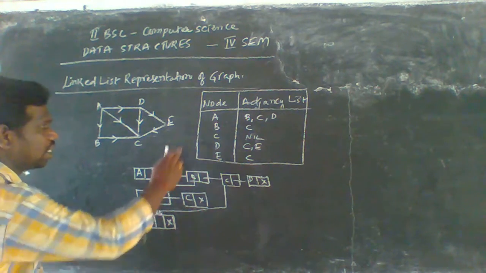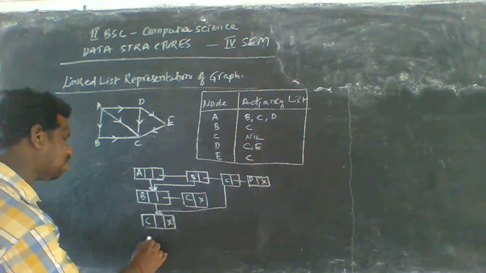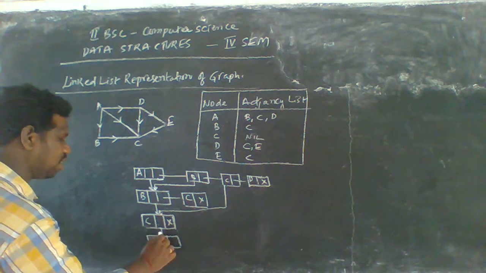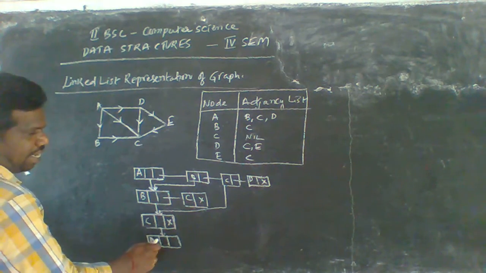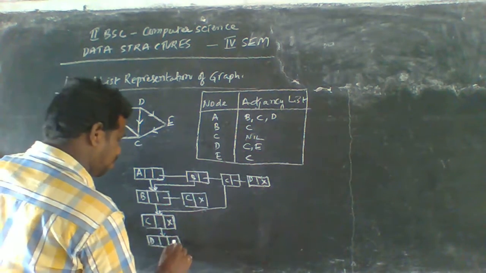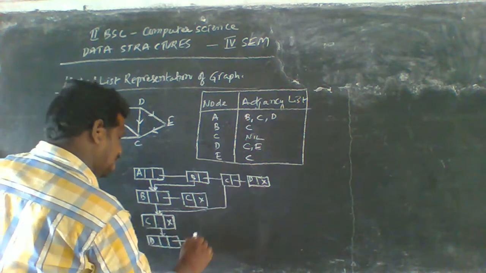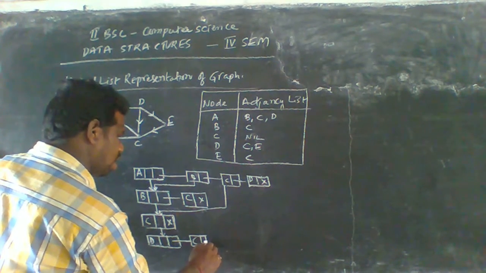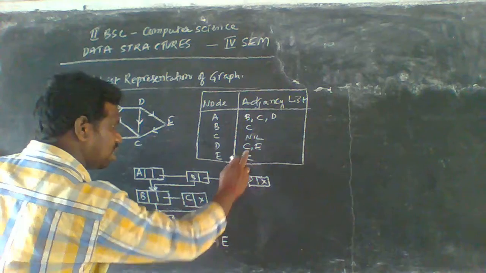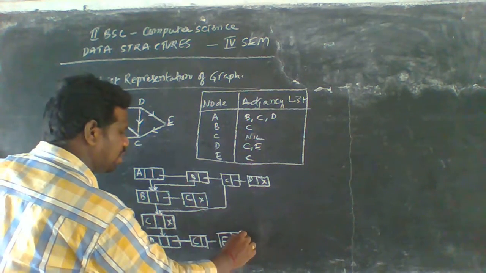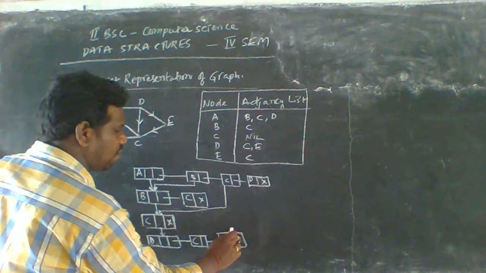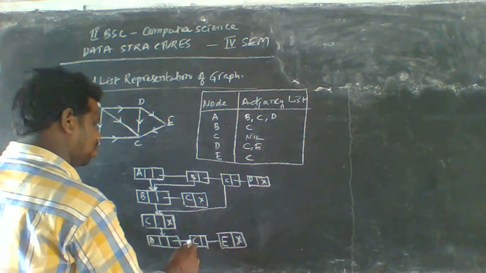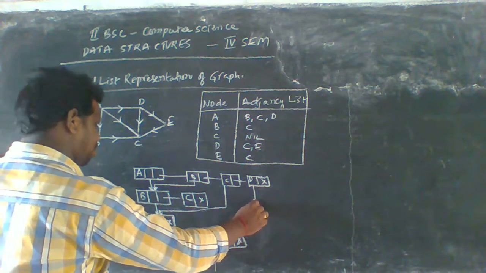So the next one is D here. So D is also possible here. We have to use these same links here and connect with these two here, and D has only C and E here. So that's why we have to take C and also E here, and A is the terminal node. That's why we can represent a null value here. So the null value is represented by the cross mark. Okay. So next it is also coming from D to A.